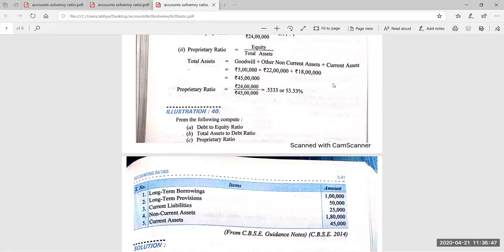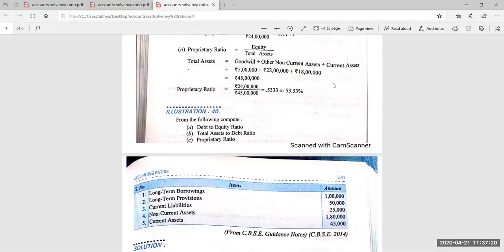Yes, students. One more minute I am giving you. Total assets are equal to 225. You can see that this question has come in the CBSE board examination in 2014 as a 4-marker question. Such types of questions come in board exams where you are finding out 2-3 ratios, not only one ratio.